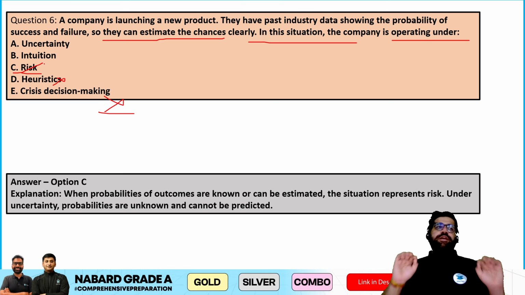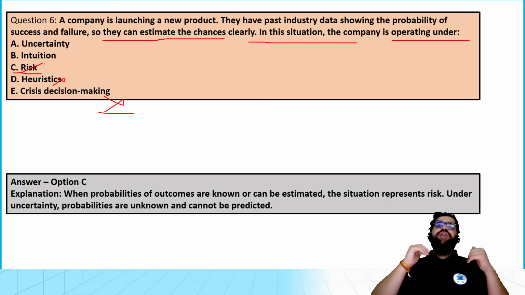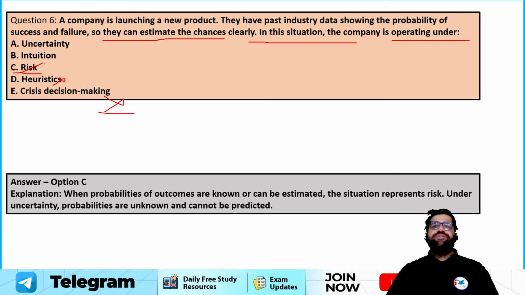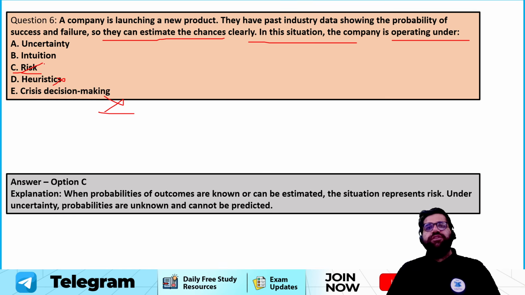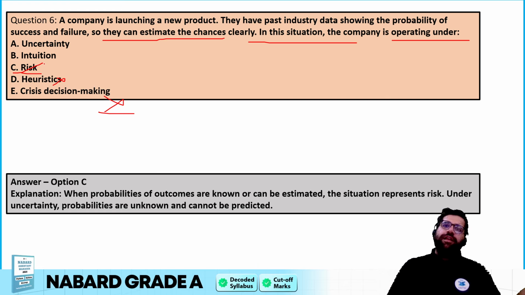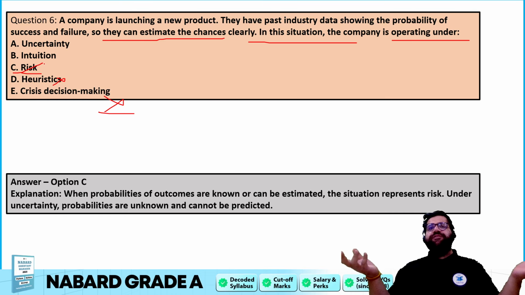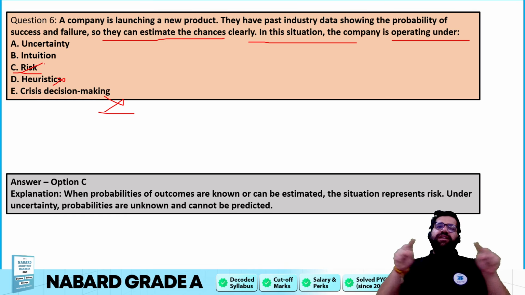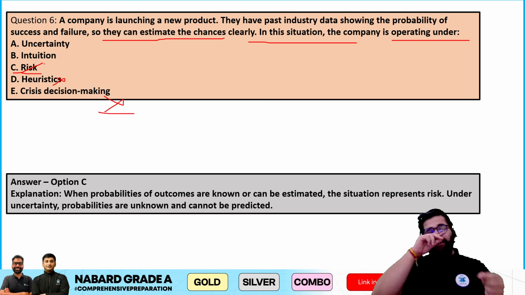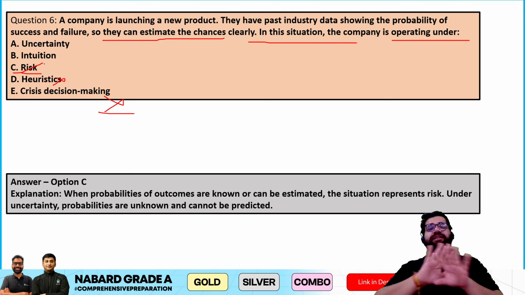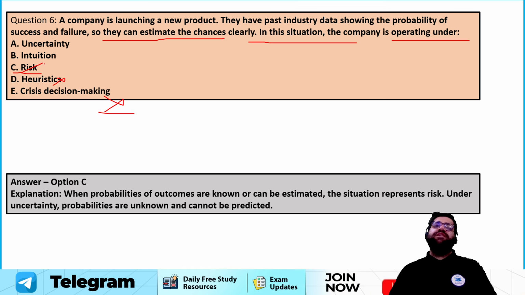What does this mean? It basically means that you can have some probabilities to make a decision. For example, what are the chances of rain tomorrow? So you will say 60%. Now this 60% is helping you, कि यार कल बारिश हो भी सकती है, 60% चांसेस उसके, right? And there are 40% chances that rain will not happen. So whenever you are making a decision in risk, some probabilities are given to you, some chances are given to you. But if it is complete dark, if it is complete blank, then it's uncertainty.